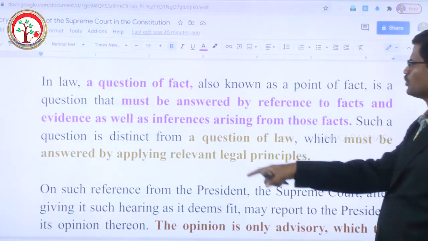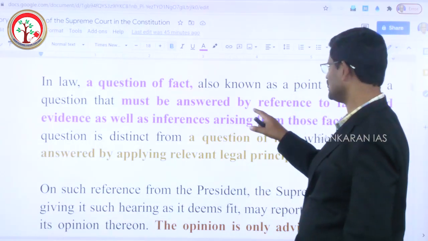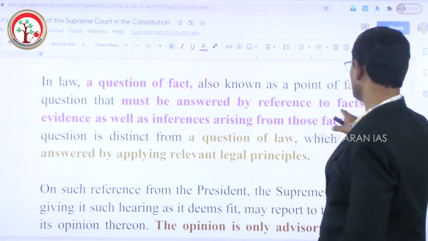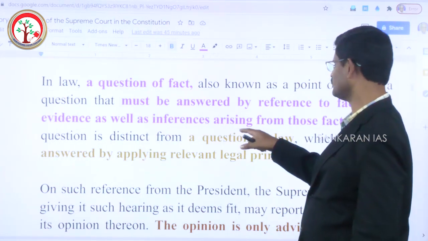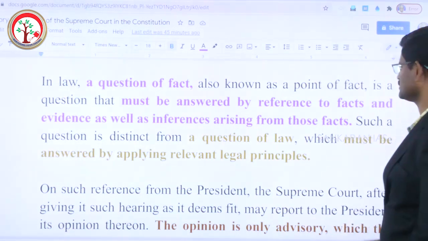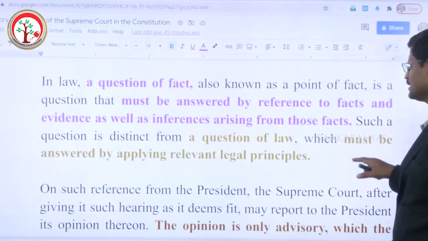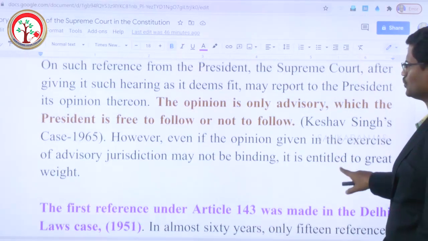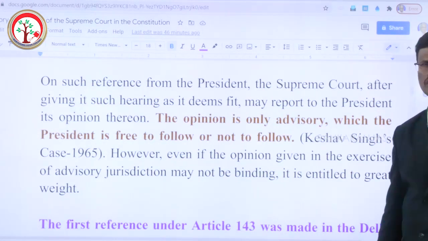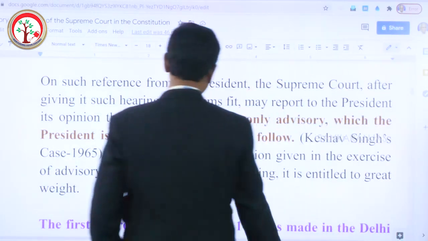I told you a question of fact must be answered by reference to facts and evidence, as well as inferences arising from those facts. But a question of law must be answered by applying relevant legal principles. And remember, under Article 143, the opinion given by the Supreme Court is not binding on the President.